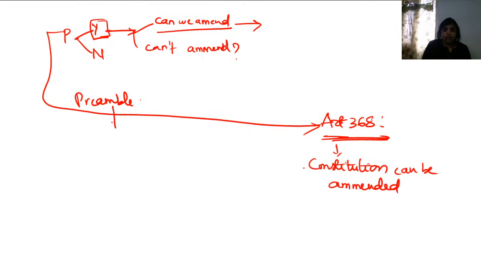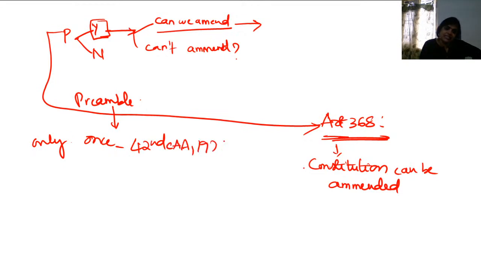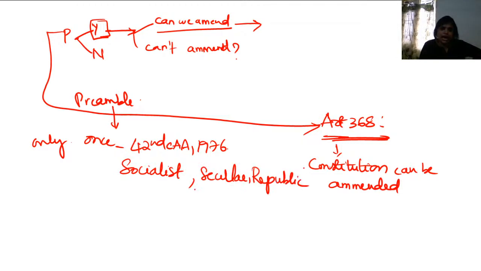You can amend the preamble, and it has been amended only once, by the 42nd Constitutional Amendment in 1976, where the words socialist, secular, and integrity have been added to the preamble.